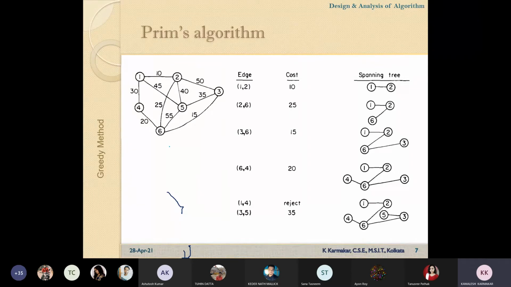Is there any specific rule that we have to start from this vertex, or can you start from any vertex? Start from any vertex. Okay, so we can start from any vertex.